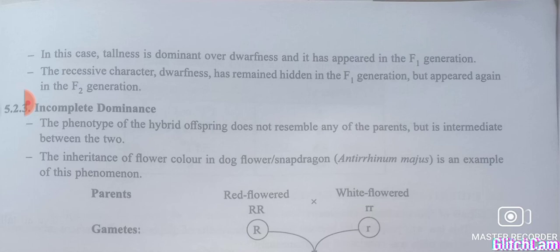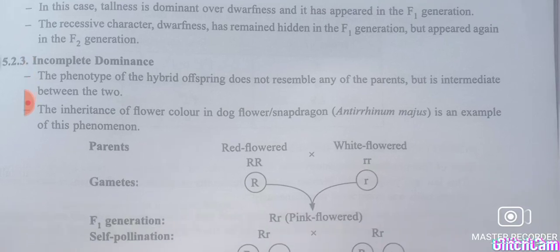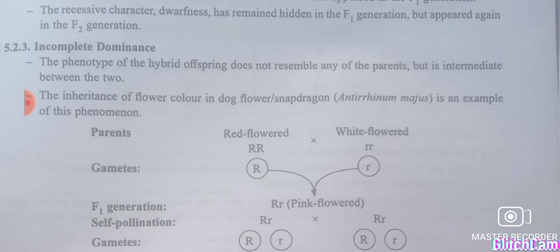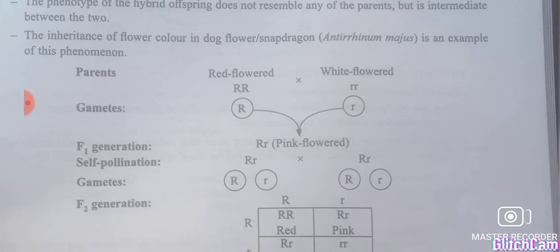Then we have studied some deviations from Mendel's laws, isn't it? Like incomplete dominance, where, unlike what we expect, the F1 generation does not resemble either parent, but is an intermediate of the two parents, okay. So this we have studied in which flower? In dog flower or snapdragon, okay.